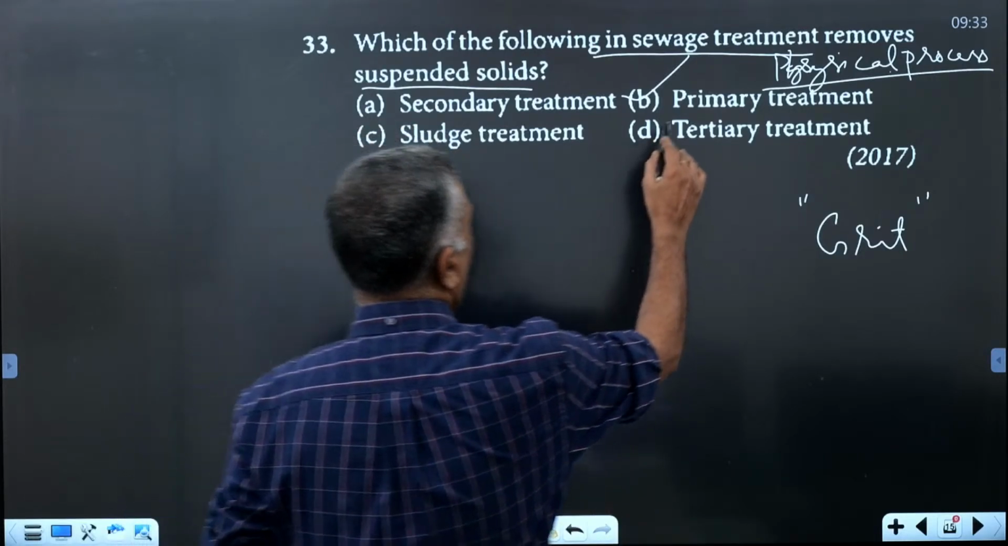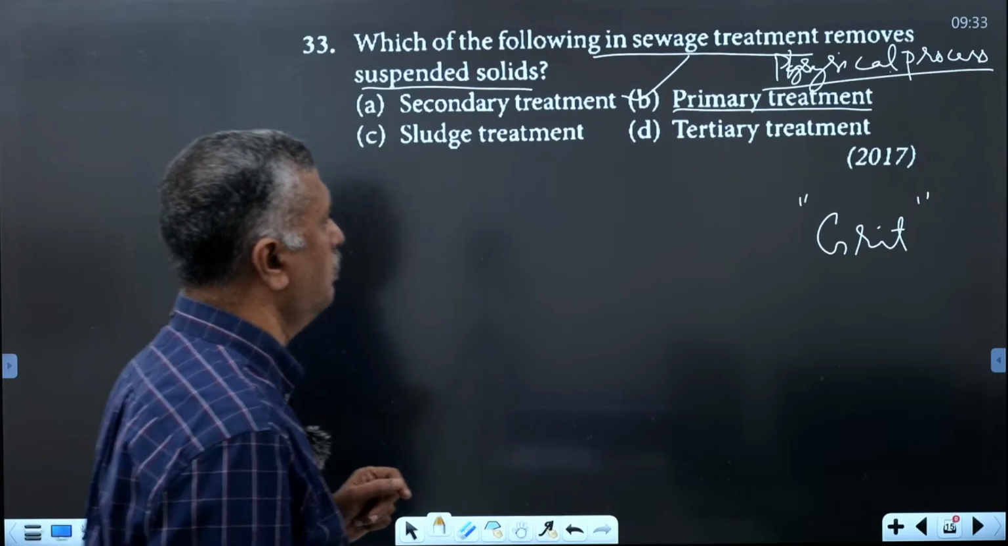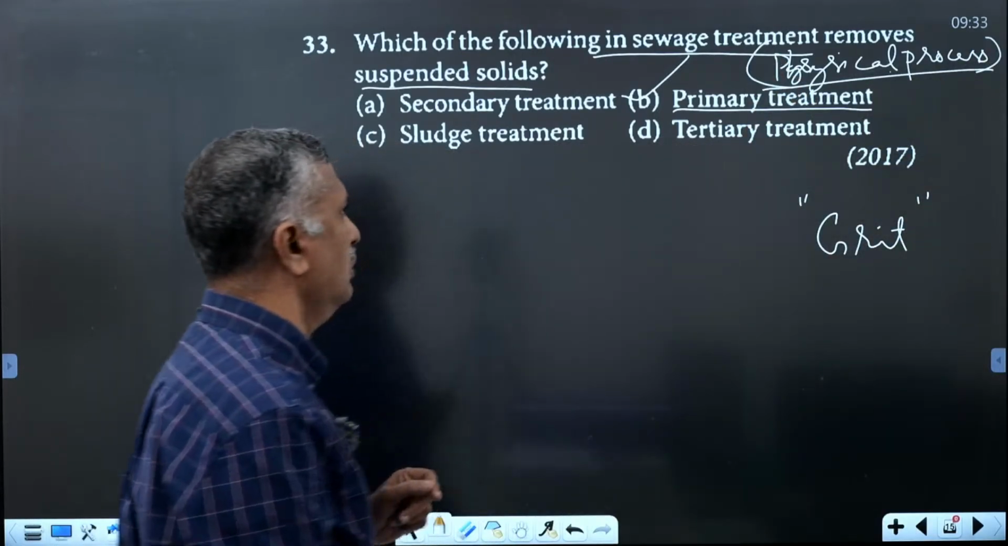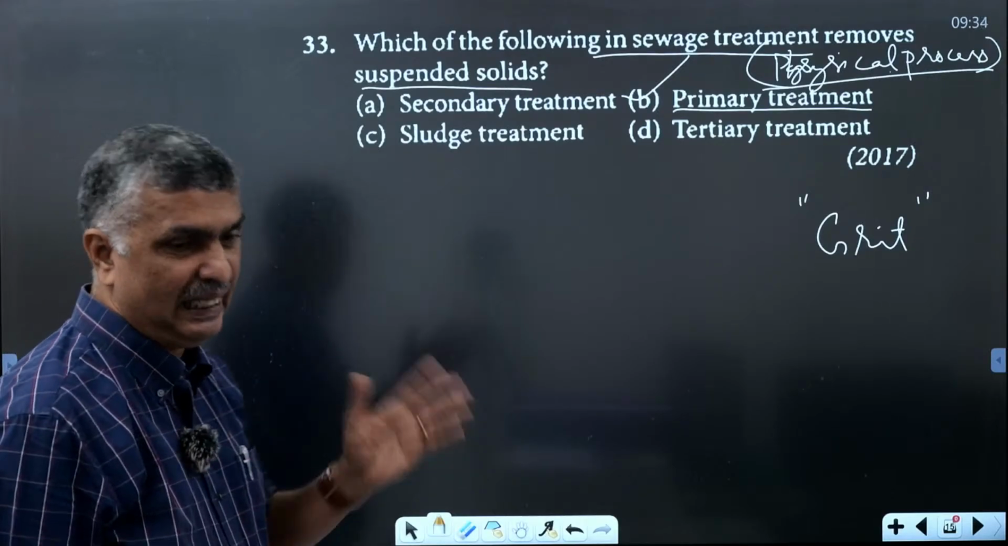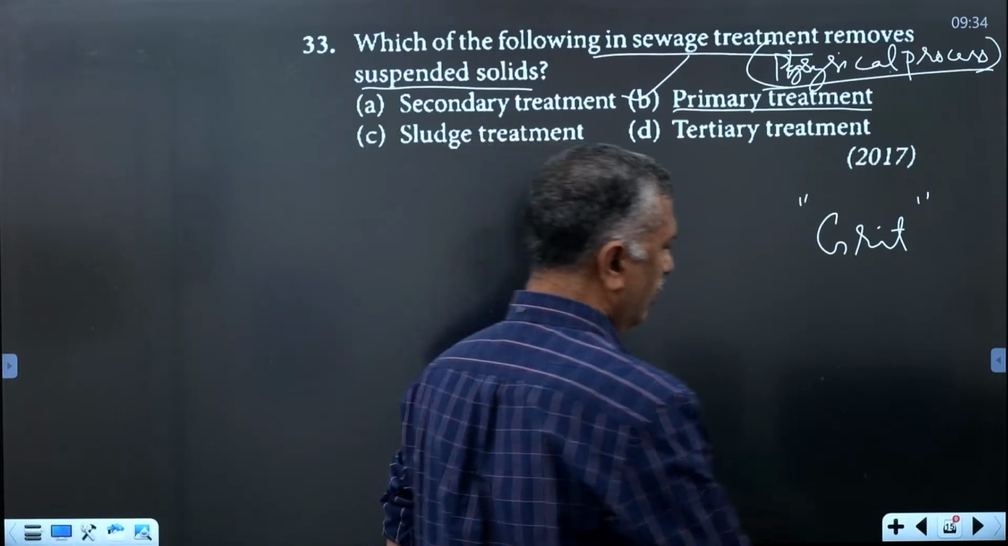That is during primary treatment. In sewage treatment, the first process is primary treatment, and it is a physical process. Another treatment is secondary treatment, and it is a biological process. Clear?